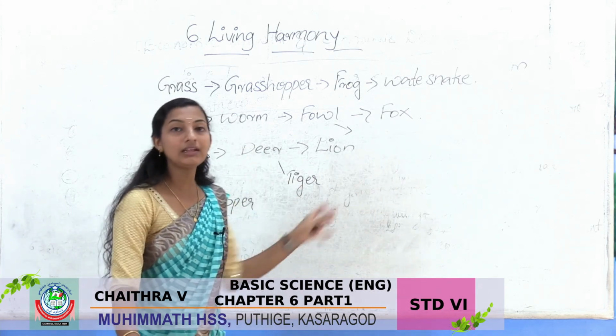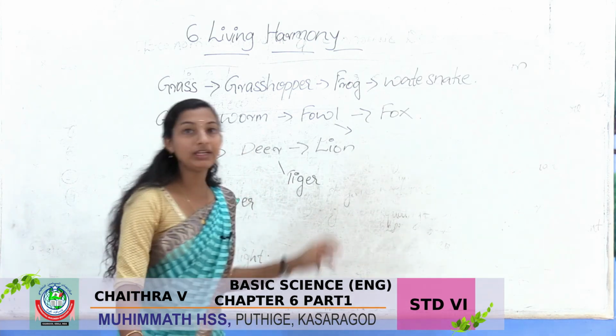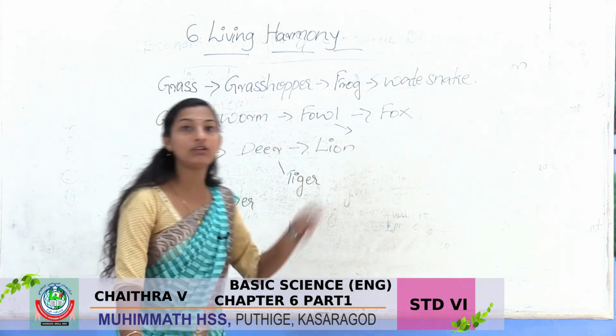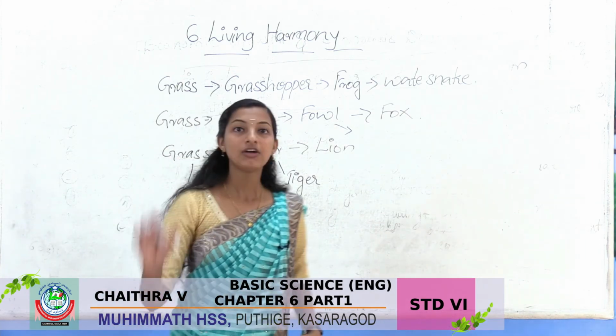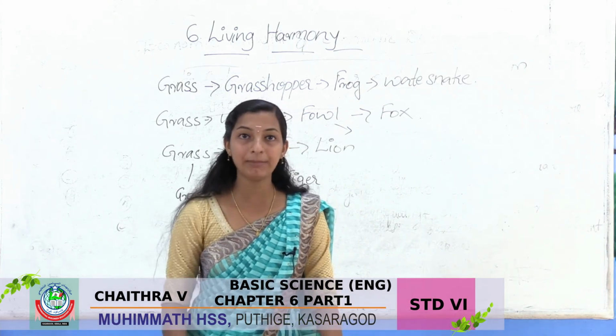So this is known as food web. In our surroundings we can see loads of food chains. This togetherness of food chains is known as food web. Did you understand what is food chain and what is food web?